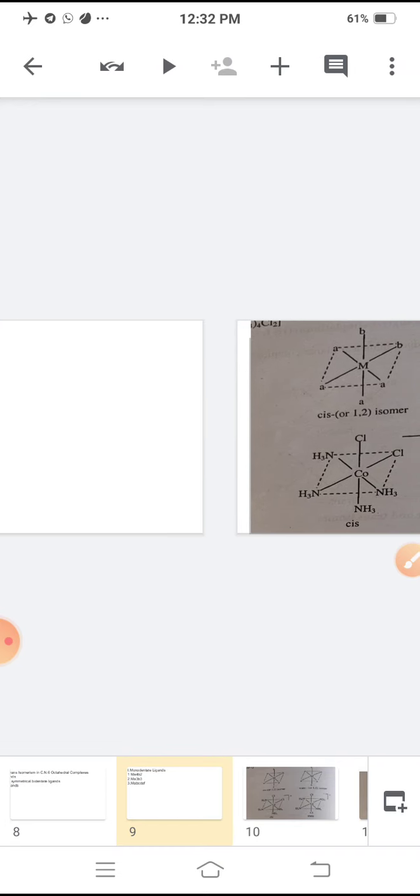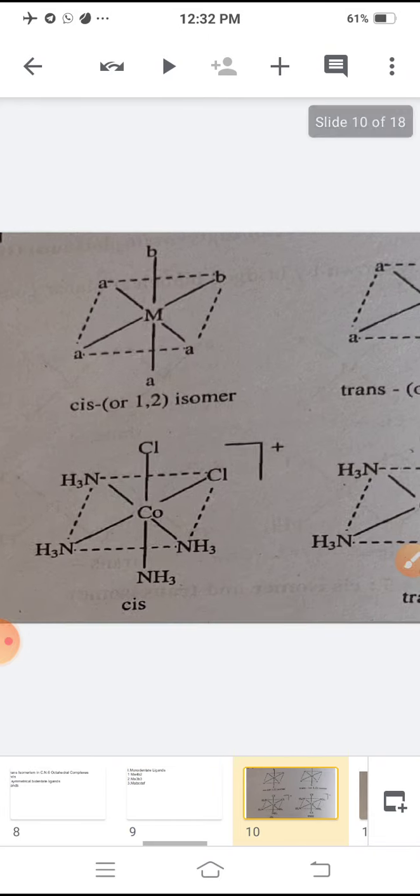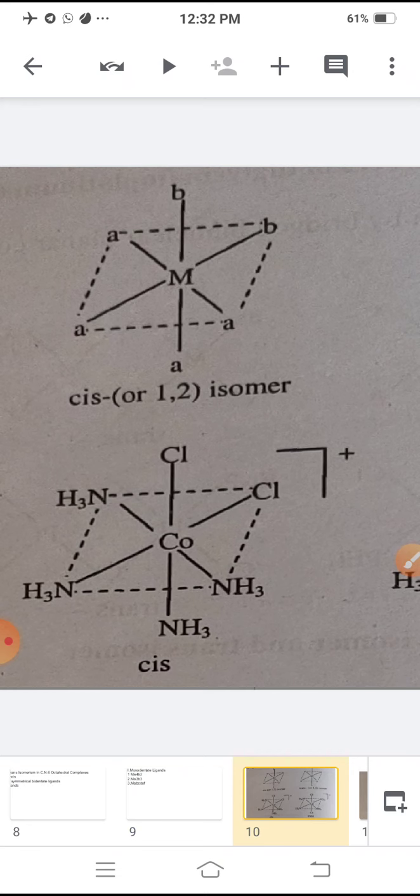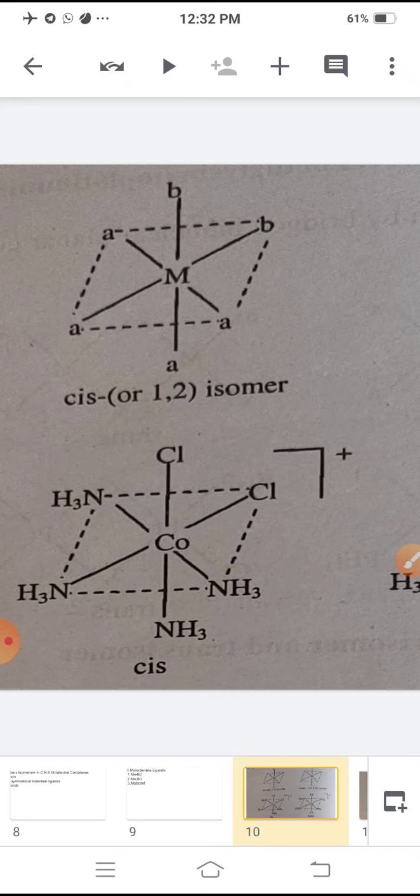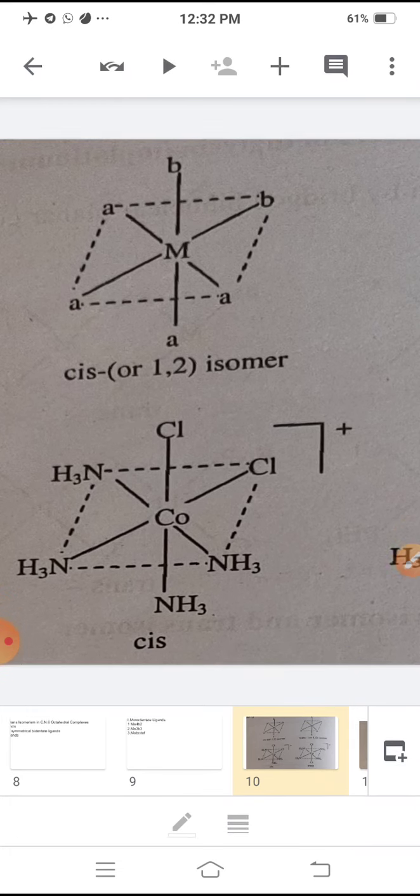For example, M is Co, cobalt, A4 is ammonia, and B2 is Cl2, that is [Co(NH3)4Cl2]+, a cationic complex in which the oxidation state of cobalt is +3.